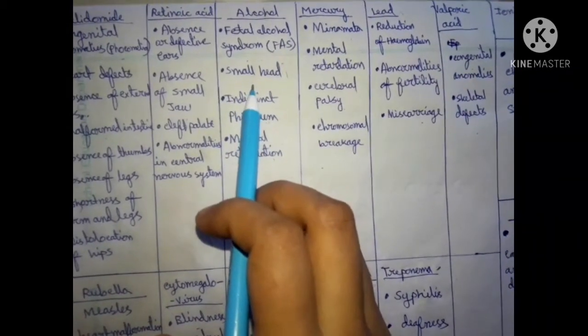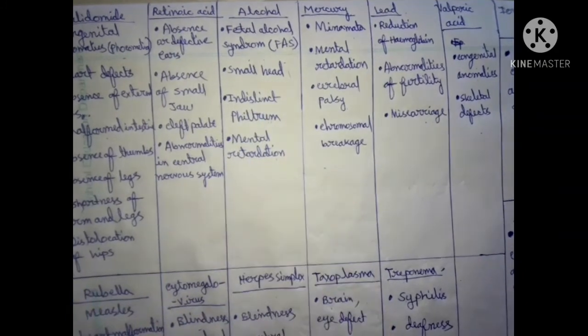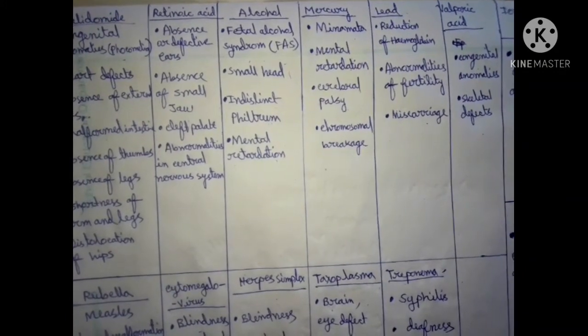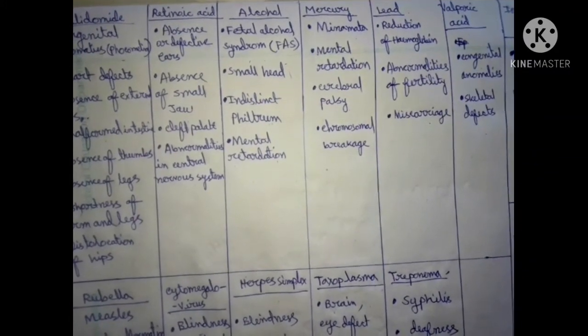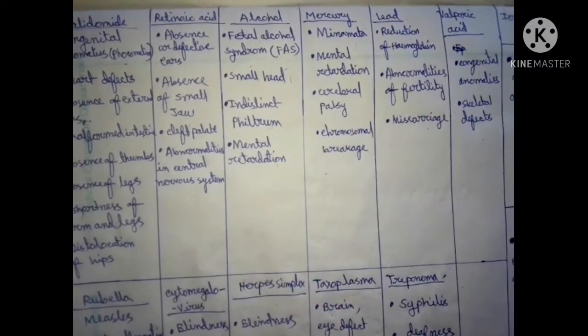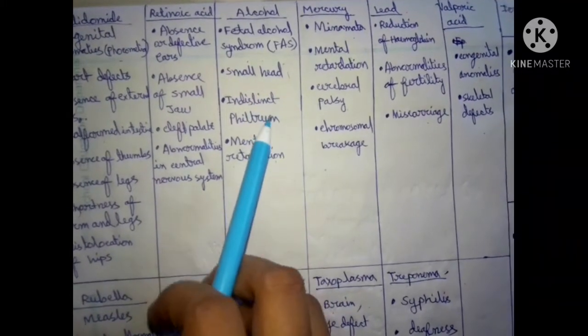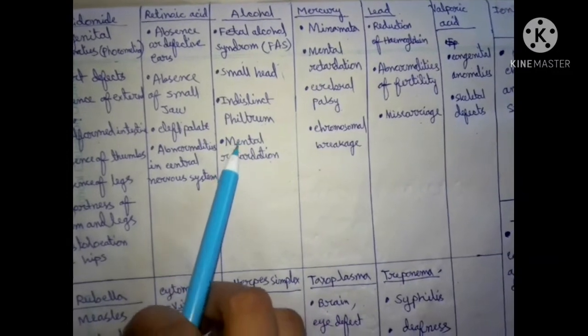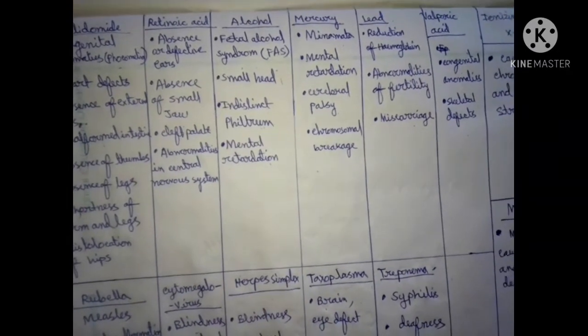Here you can see the mother who consumes alcohol in her pregnancy, then the embryo will face small head, indistinct philtrum, mental retardation, this problem.